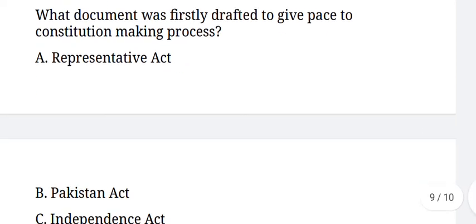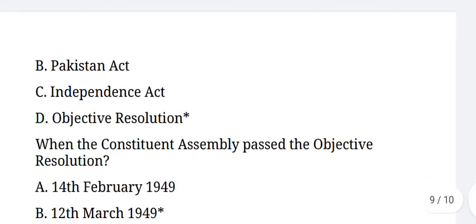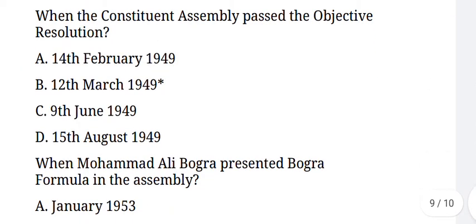Next question. What document was first drafted to bring peace to the constitution-making process? Its answer is option D, Objectives Resolution. Next question. When did the Constituent Assembly pass the Objectives Resolution? Its answer is option B, 12th March 1949.